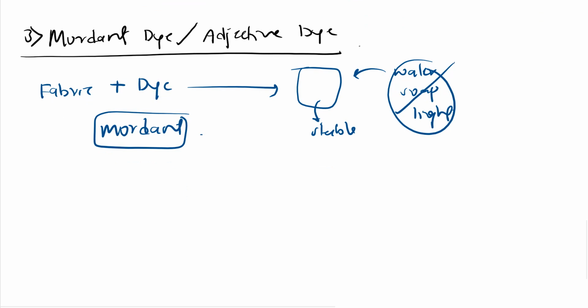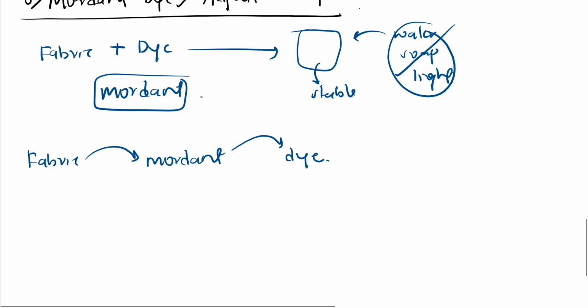So what this mordant does, see here, that I will explain. This fabric has more affinity to this mordant, and in turn this mordant has more affinity to dye. So what happens is that I will take a fabric, see, this is a fabric, on that I will add mordant, right? These are mordant.